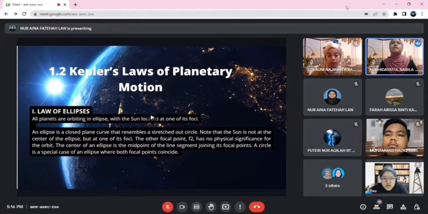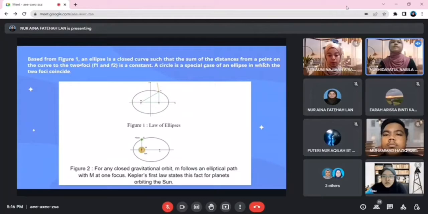A circle is a special case of an ellipse where both focal points coincide. As you can see in figure 1, an ellipse is a closed curve such that the sum of the distances from a point on the curve to the two foci, F1 and F2, is a constant.